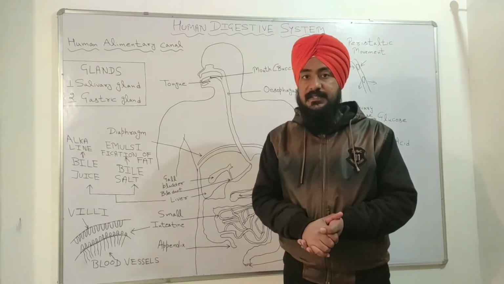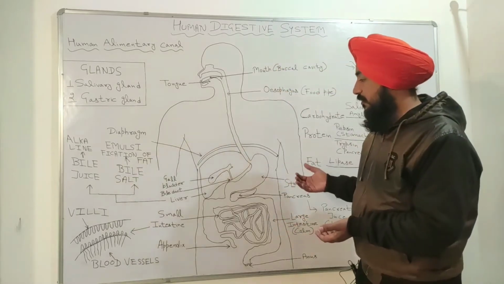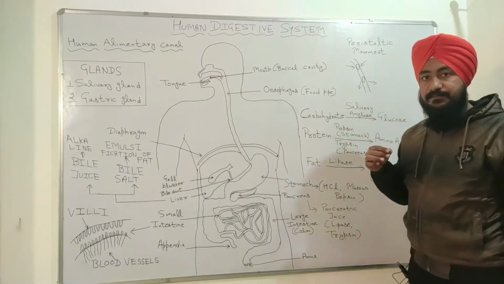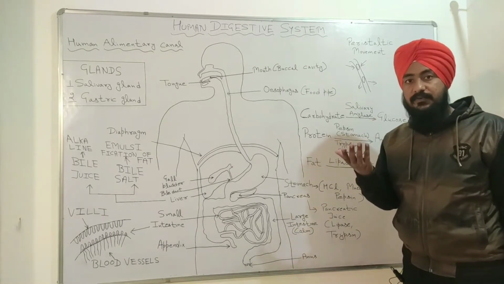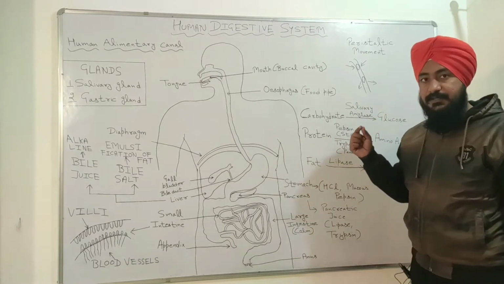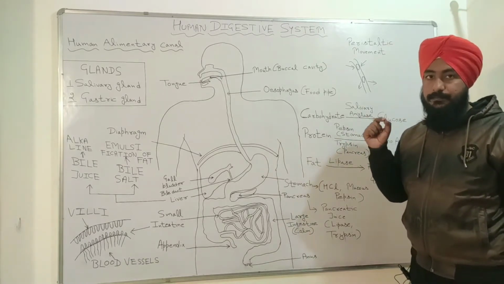Because enzymes have a very important role in the digestive system. The salivary amylase which is present in the saliva is also a type of enzyme.